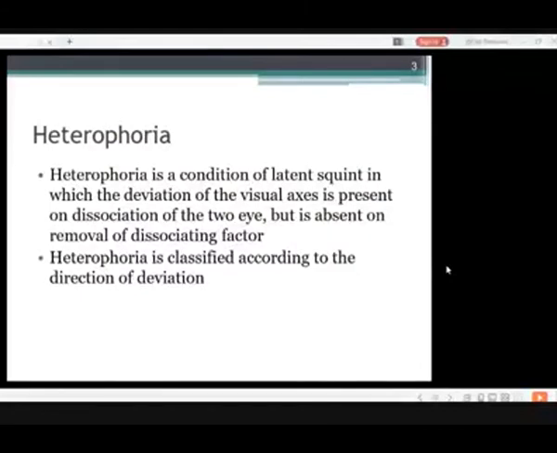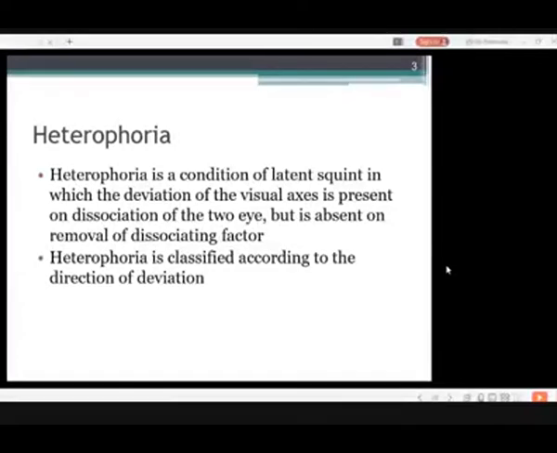The heterophorias. Heterophoria is a condition of latent squint in which the deviation of the visual axis is present on dissociation of the two eyes, but is absent on the removal of the dissociating factor. As I told you, the phorias are not present all the time. It presents only when one eye is dissociated, or binocular single vision is dissociated.